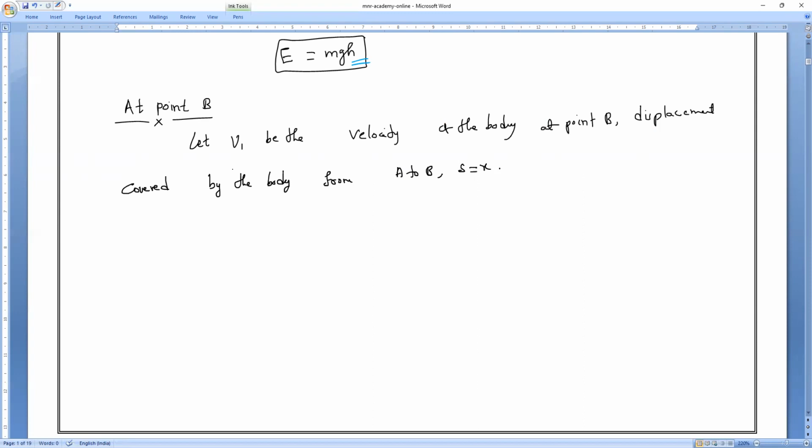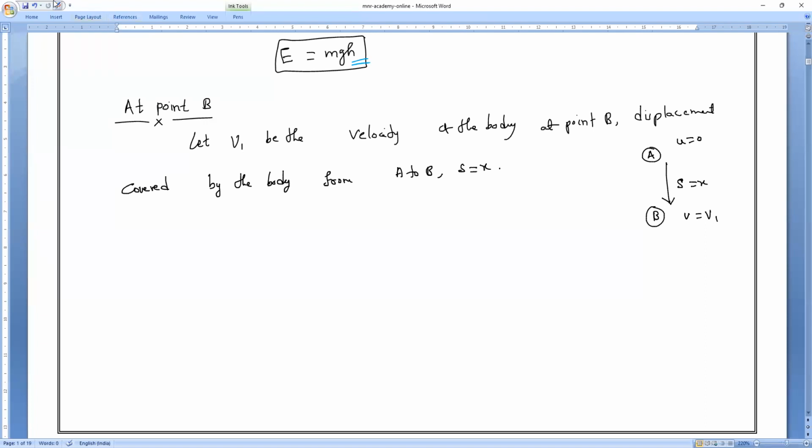There is no time given. Initial velocity is 0. We only talk about point A and point B. Here the initial velocity is 0, the final velocity is V1, and the displacement traveled is S equals x.